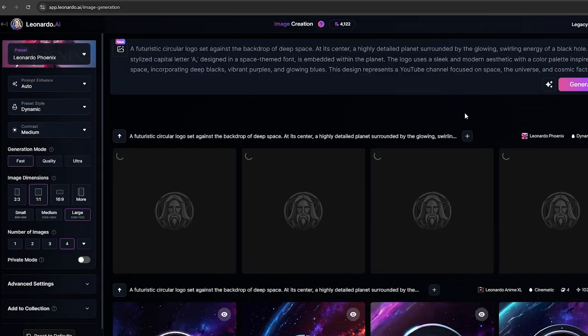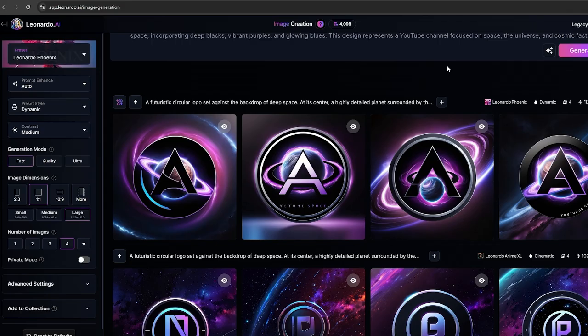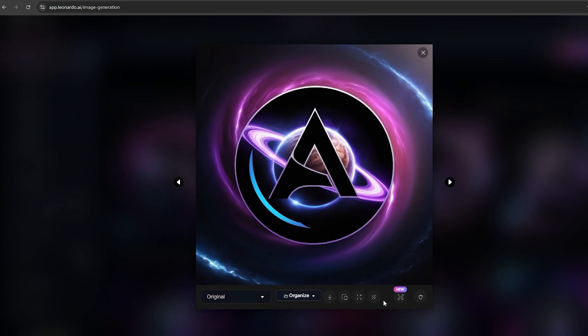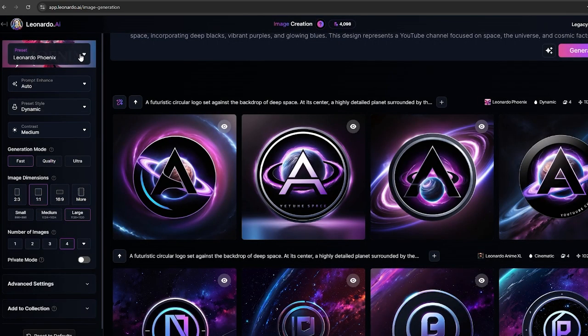And let's try again. Now, this is what I'm talking about. This is exactly as I expected. I really like these 2 logos. I think I will go with this one. Once you create an optimized prompt like this, you can create a 100% accurate image like this logo.